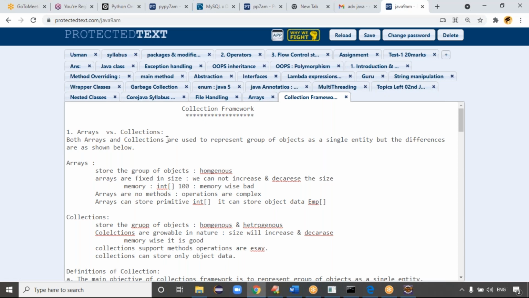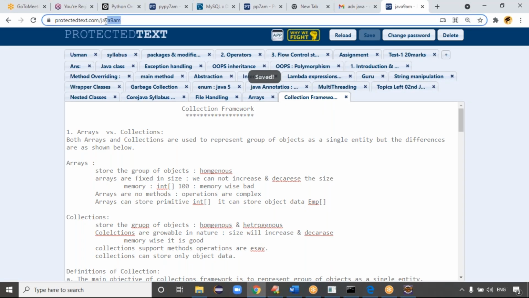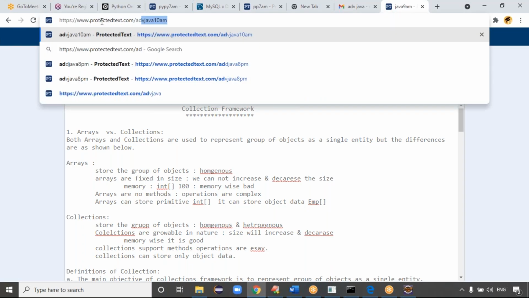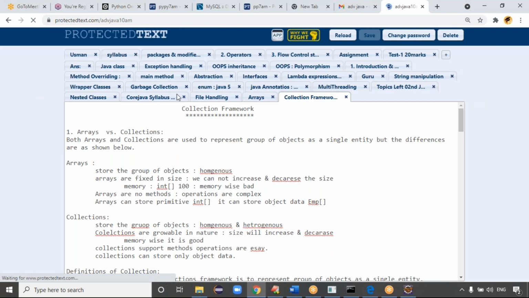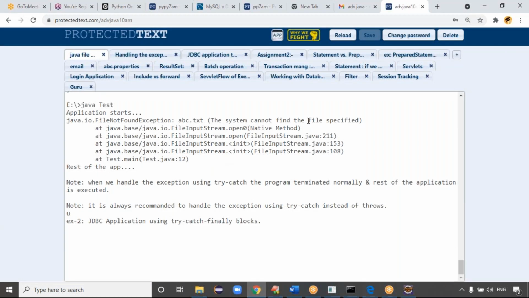You can take the ADV Java 10 AM batch here. Yesterday we did the HTTP session tracking mechanism. Today we did cookies. Tomorrow we will see URL rewriting, right?